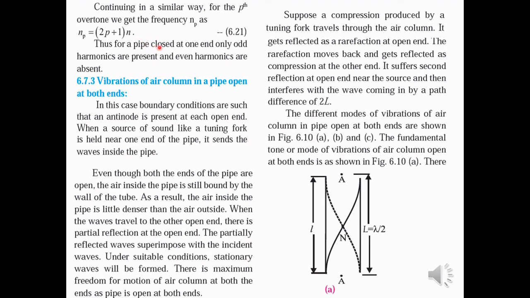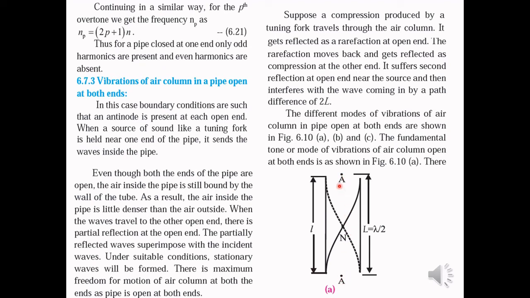So for a pipe closed at one end, as we have already seen, only odd harmonics are present and even harmonics are absent. Now let us discuss the vibrations of air column in a pipe open at both the ends. Here you can see the pipe which is open at both the ends. We know about the boundary conditions in this case. Antinodes are produced at both the ends.